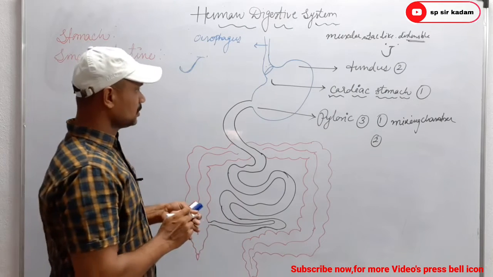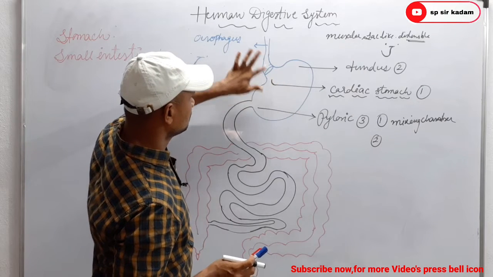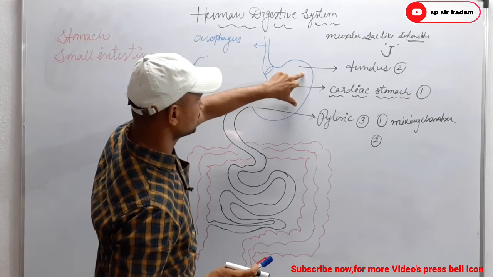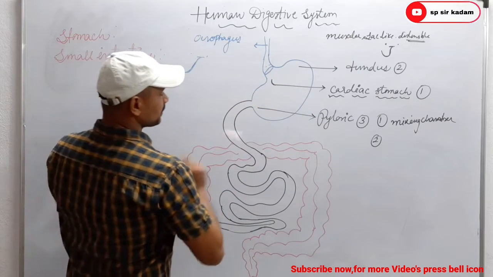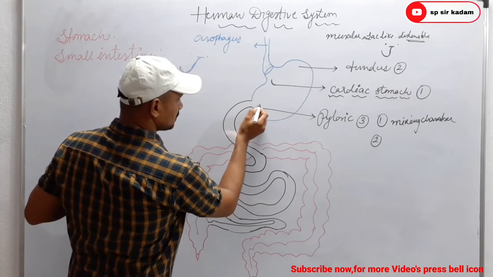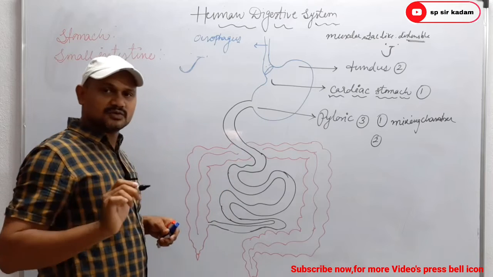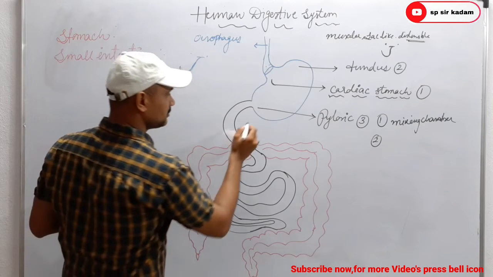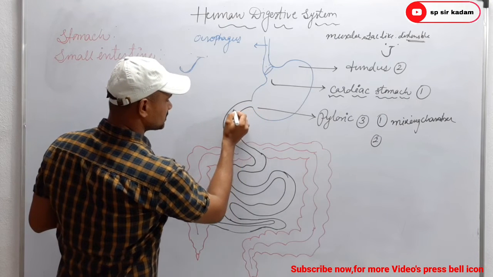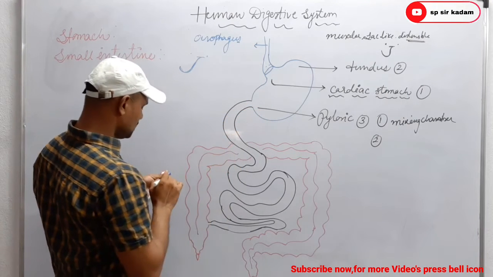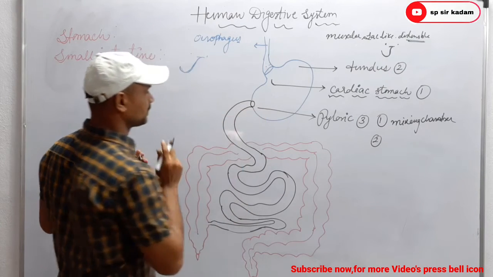Okay, so these are the three parts of the stomach: cardiac, the first part, then fundus, and pyloric stomach. Then next, pyloric stomach, basically stomach opens into the small intestine. So particularly which part of the stomach leads into the small intestine? That is the pyloric stomach. This pyloric stomach opens into the small intestine by an opening known as the pyloric opening.